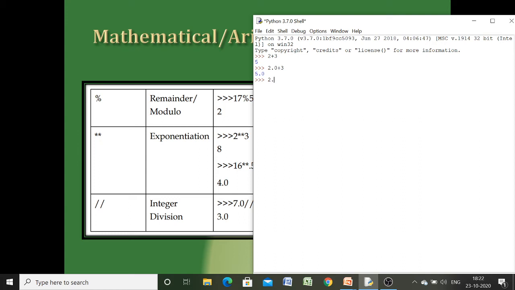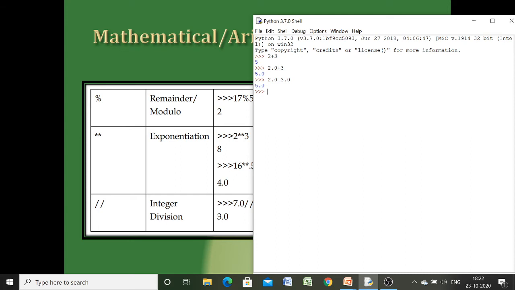And if we have both float values, floating point numbers, then we still have floating point output. Here both are integers, so the result is an integer. Here both are floating point numbers, so the result is a floating point number.